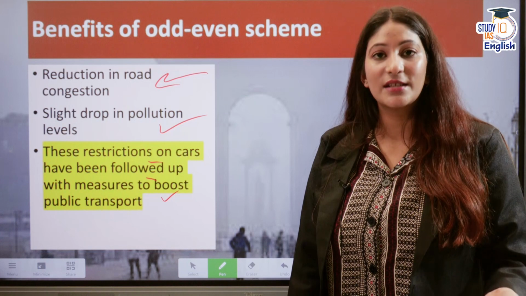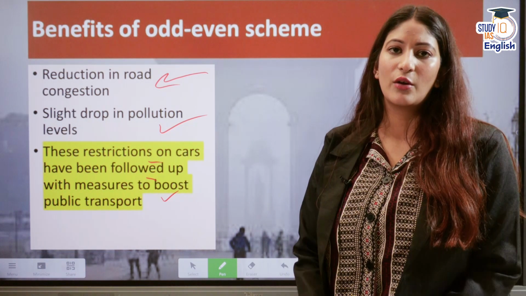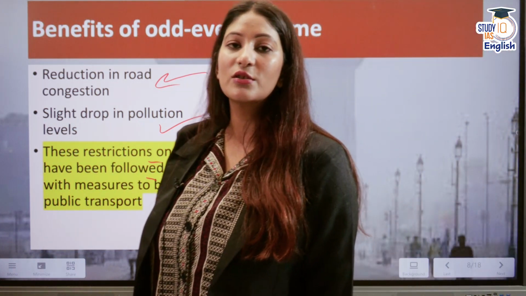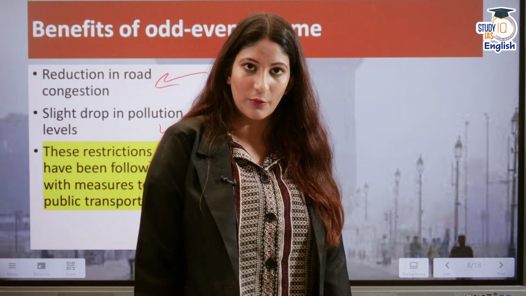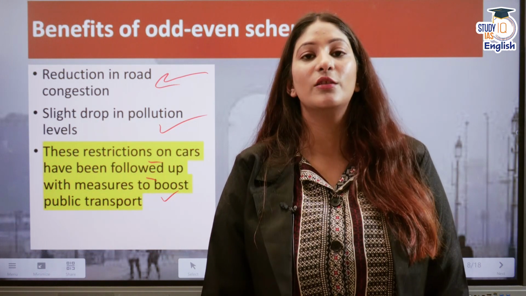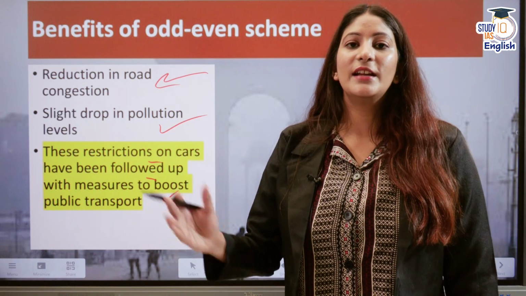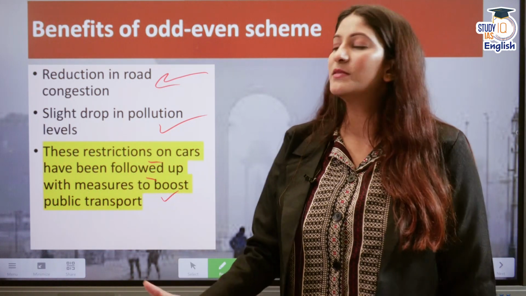It will also boost employment, manufacturing, many things will be taken care of by the odd even rule. But the success of the odd even rule was not a lot in 2016 because of the lack of proper public transport. Public transport compared to 2016 in New Delhi and the Delhi NCR region is still slightly better. But we cannot expect significant results from such a short-term solution.